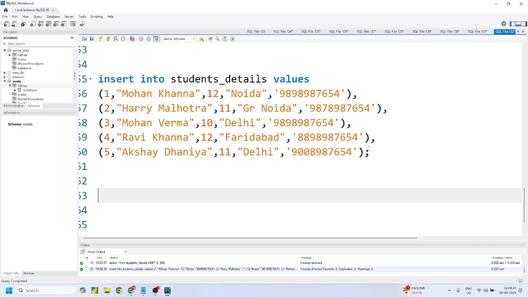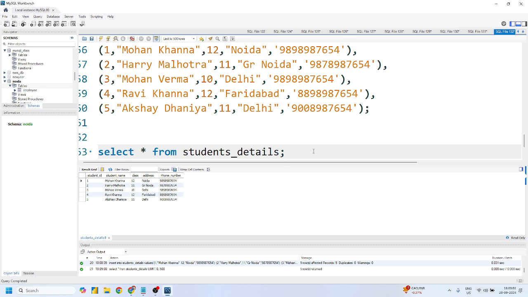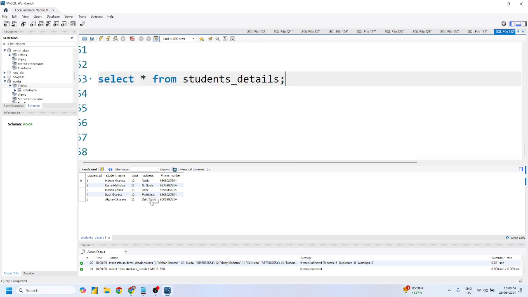Now Mohit, what is your second task? You have to check whether all these records were inserted successfully or not. For that you have to run the select command or select query, yes or no? Select star from student details. Now just press Control Enter and it will give you the complete list. Is this the list that we have created, yes or no? From 1 to 5, Mohan to Akshay, 12 to 11, address Delhi, Noida to Delhi, and so on. Yes or no? Yes, sir.